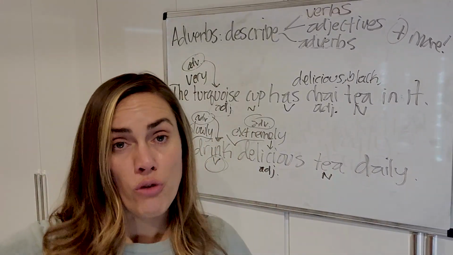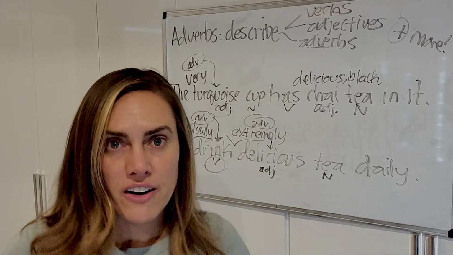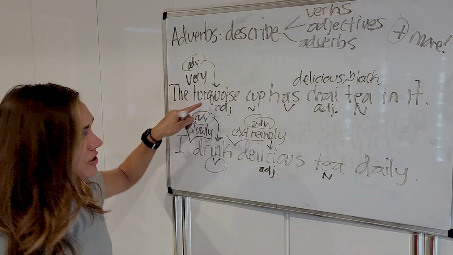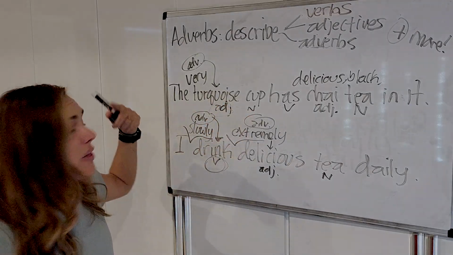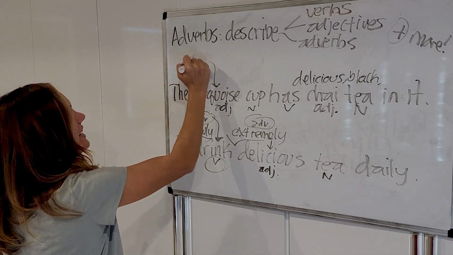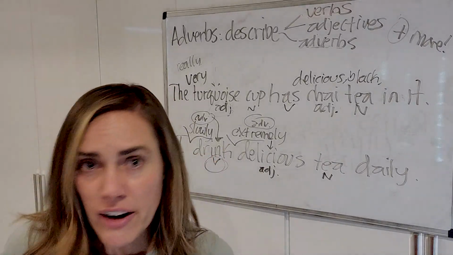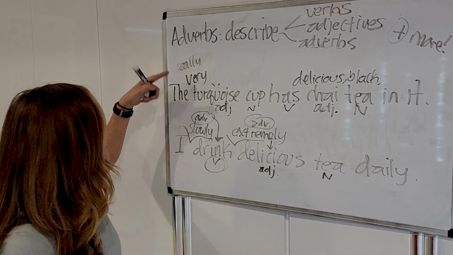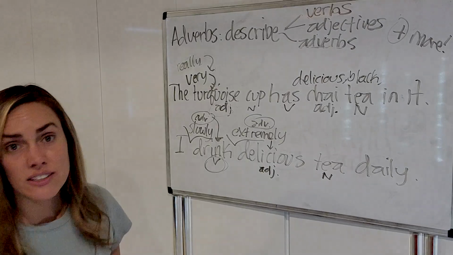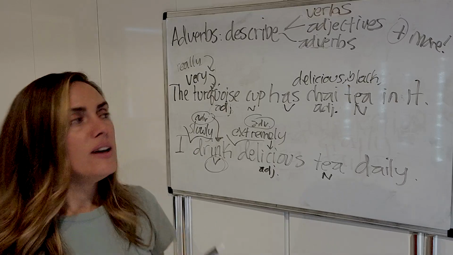Now this would be way overboard, but sometimes we want to say really, really something, or very, very, right? Okay, so the very turquoise cup, okay? I can add another adverb before this adverb, and I could say the really very turquoise cup. It's really very turquoise. That's an adverb. Two adverbs. Adverb describing an adverb, and an adverb describing an adjective. Whoa, that's a little overboard, but sometimes when I'm talking, I'll talk like that. When I'm writing, I don't do that.